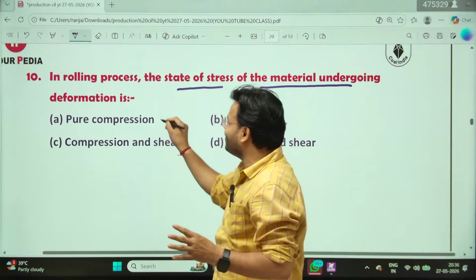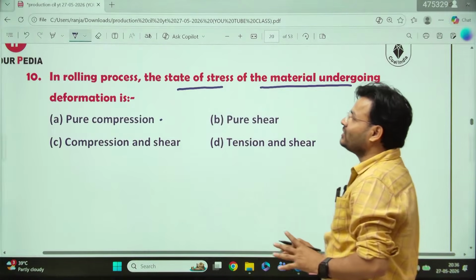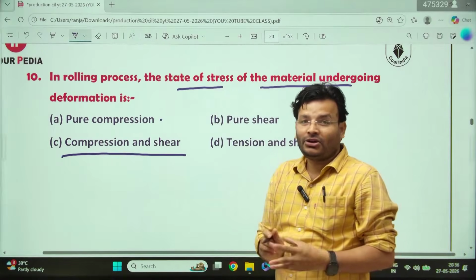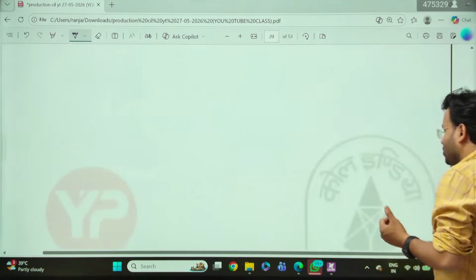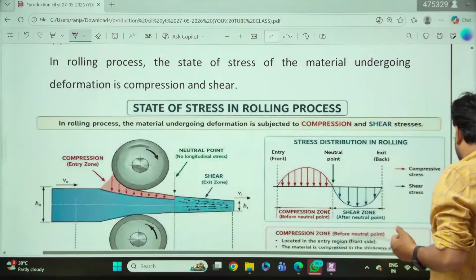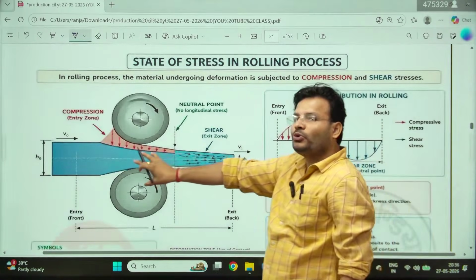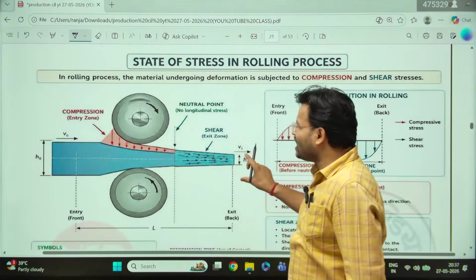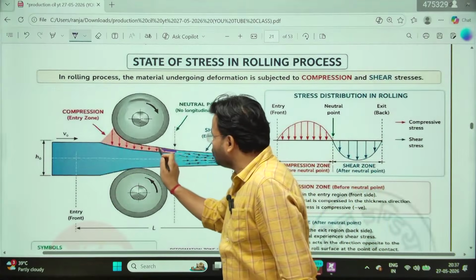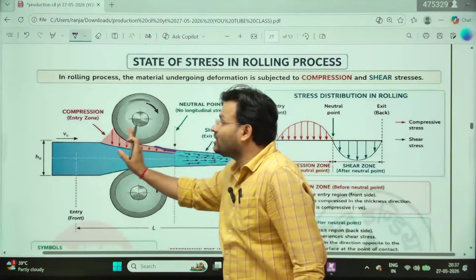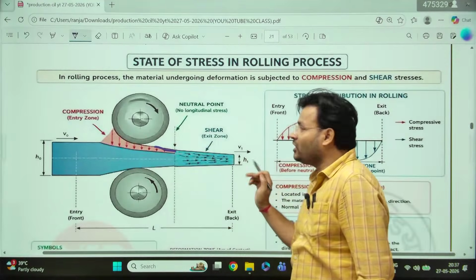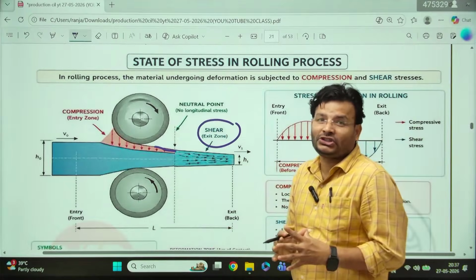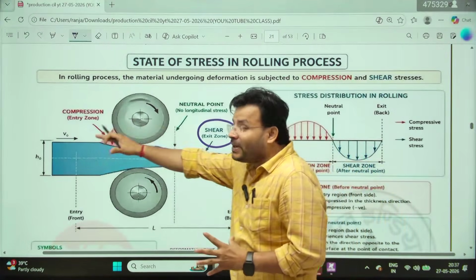So you guys have given options A, B, C, D, all. My dear friends, in rolling, both compression and shear act. How, sir? How does it look? Please clarify. Here we can see your rolling product that you have to receive. This is your plate, and obviously you have to reduce the thickness this way. So look here, this is called the compression zone. Before the neutral point, you get the compression zone, and after the neutral point, in the exit zone, we get the shear. So in the rolling operation, both are present, compression as well as shear.